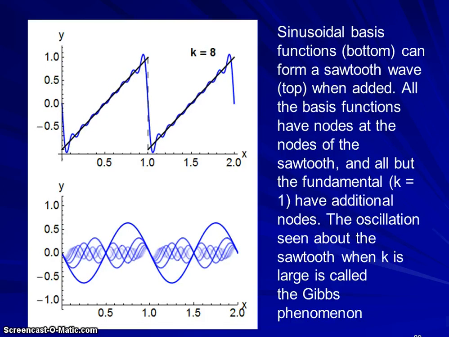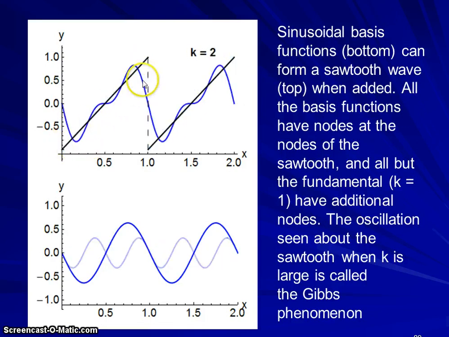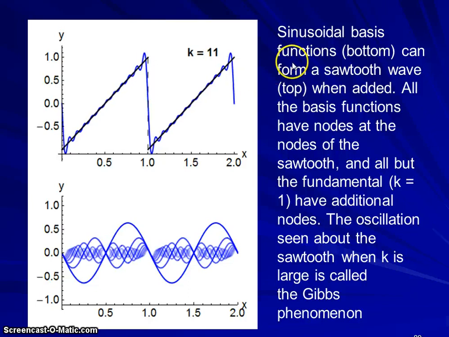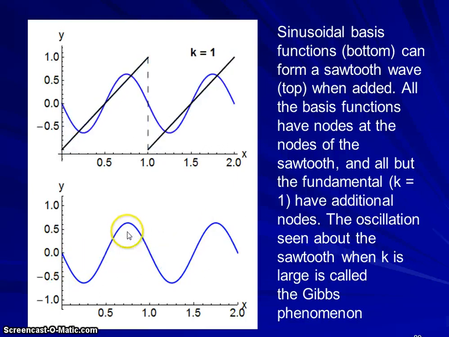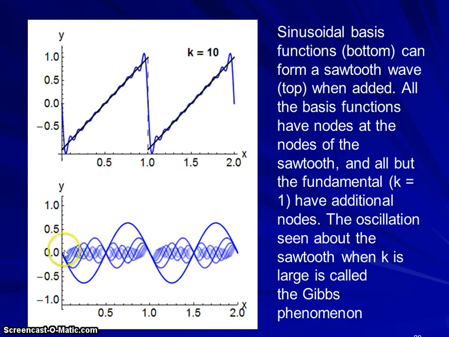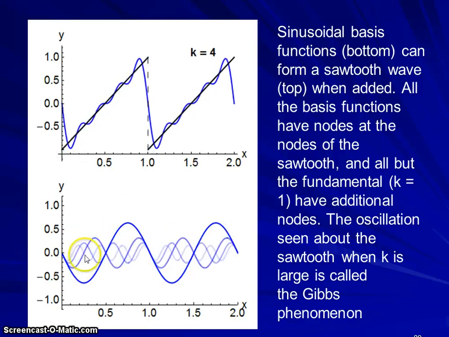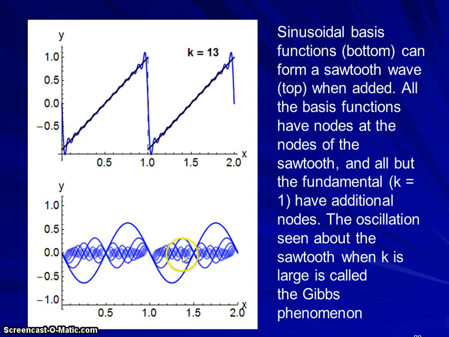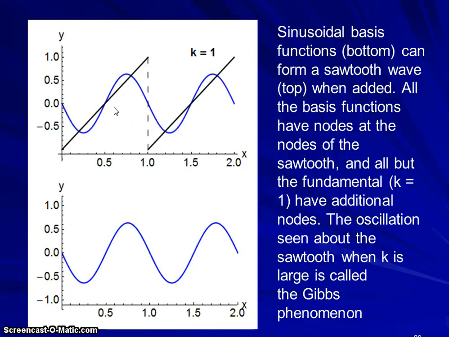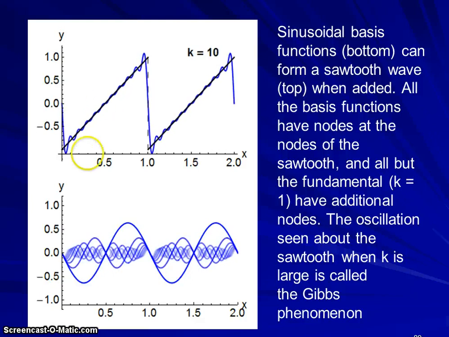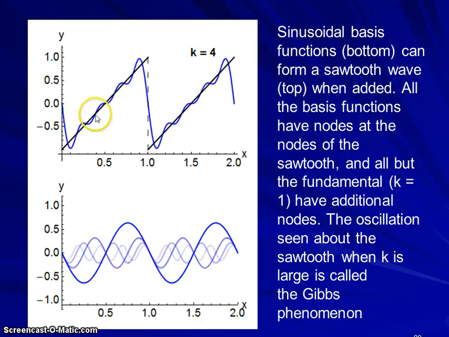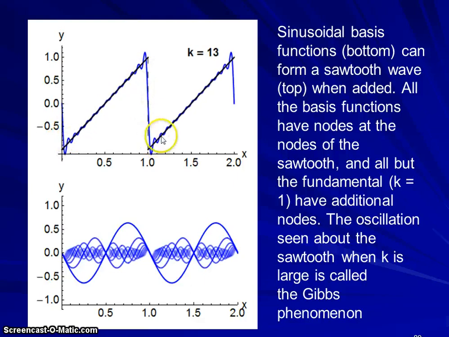Here's what we mean. The sawtooth function is in black here, the function we want to approximate. What we're doing is taking these sine and cosine type waves at different amplitudes, different sizes, and adding them together. On this bottom graph we're showing the functions we're adding together separately, and on the top graph we're showing the result of having added them together. By the time we get to 15 different terms in this summation, we have a pretty good approximation of a sawtooth function.